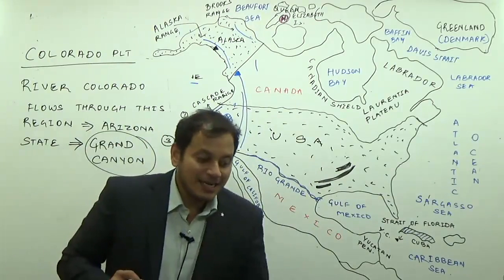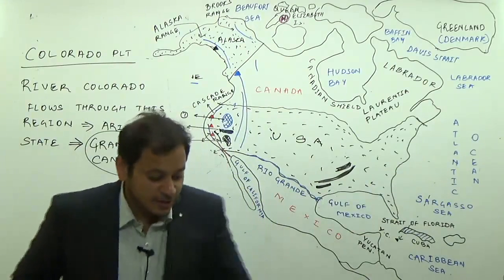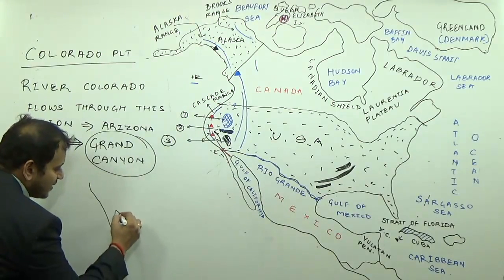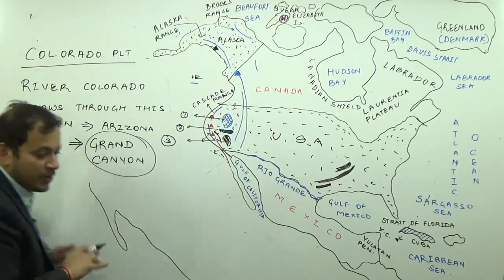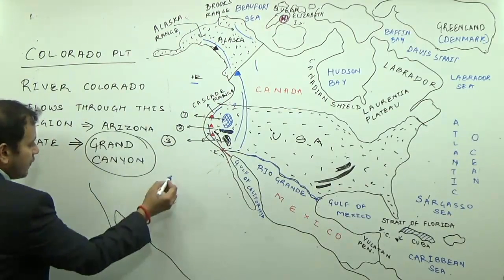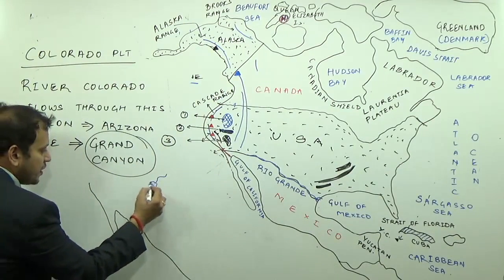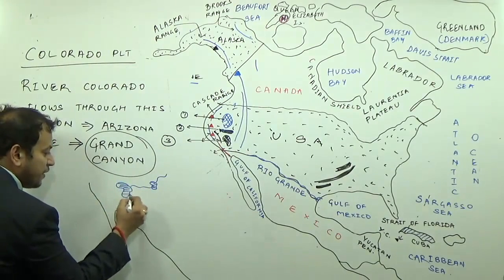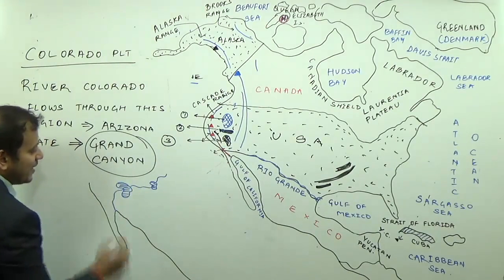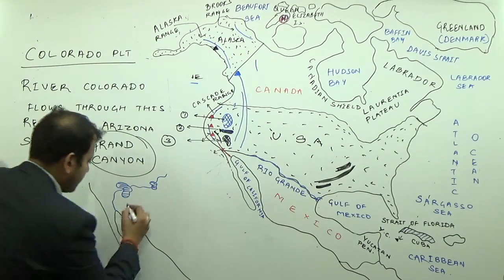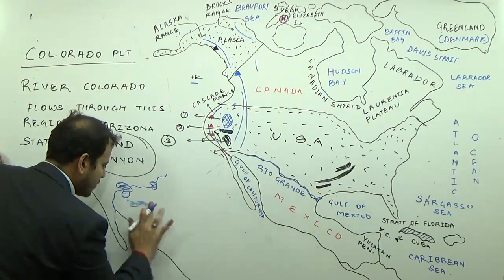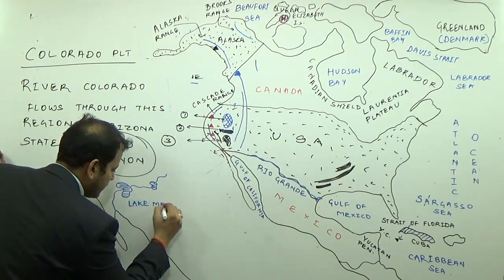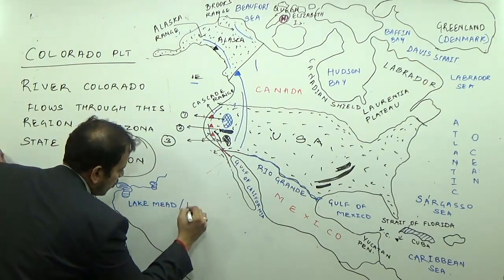Colorado River drains where? It drains into the Gulf of California region. So if I want to show you on the map, this is the Gulf of California, river Colorado drains into the Gulf of California. First it forms Lake Powell, then it forms the biggest man-made lake known as Lake Mead. L stands for lake, so I will take it as Lake Mead or Hoover Dam.